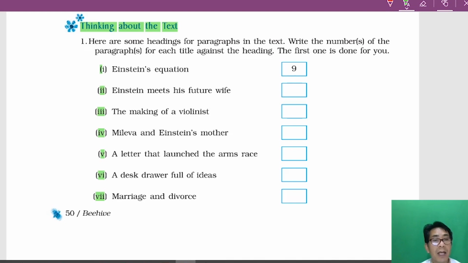You remember Einstein started working in a patent office in Bern. He called the desk drawer the Bureau of Theoretical Physics. You will find that in para number 8. Last, the marriage and divorce. They married, and soon after their marriage they divorced. You will find that in para number 11.